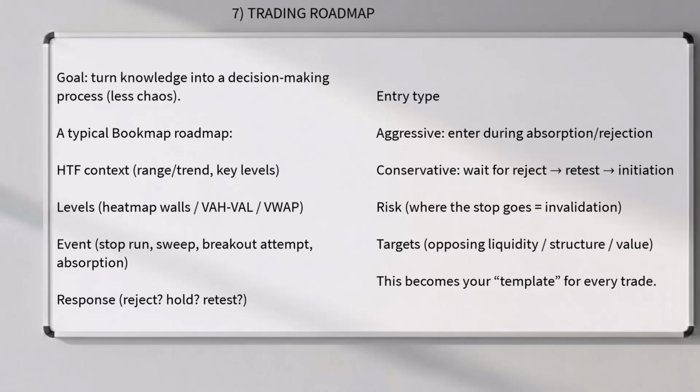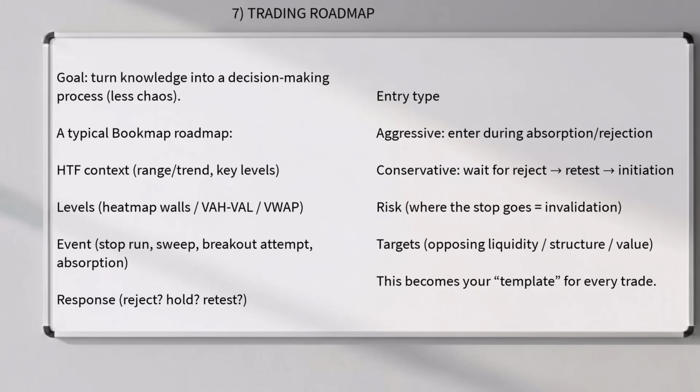7. Trading roadmap. Goal. Turn knowledge into a decision-making process, less chaos. A typical Bookmap roadmap. HTF context. Range/trend, key levels. Levels. Heatmap walls/VAH-VAL/VWAP. Event. Stop run, sweep, breakout attempt, absorption.